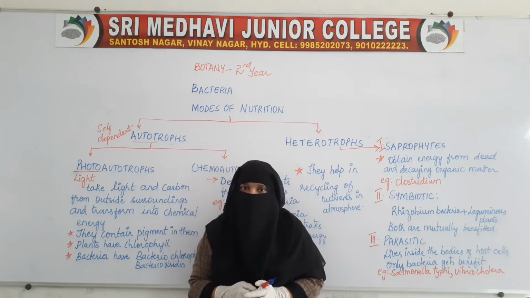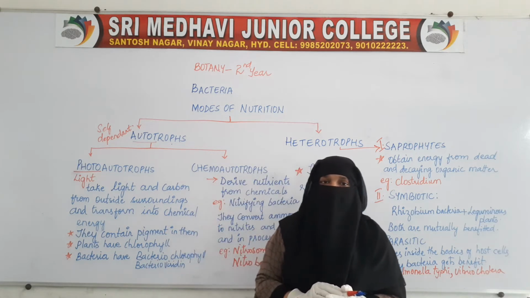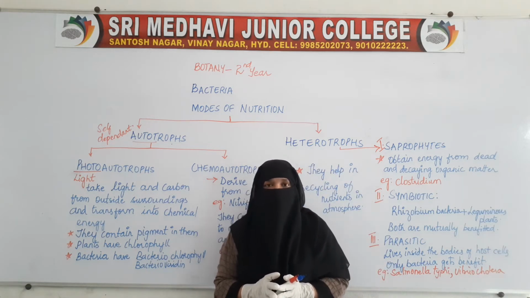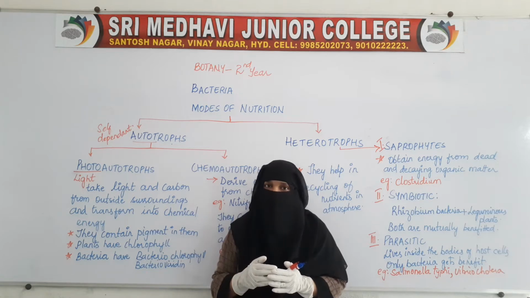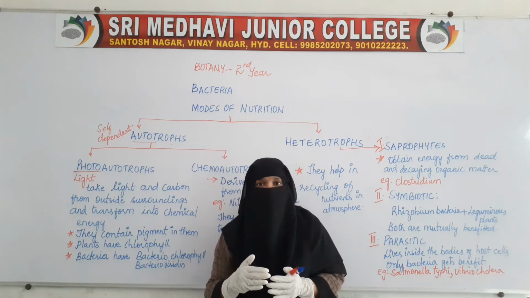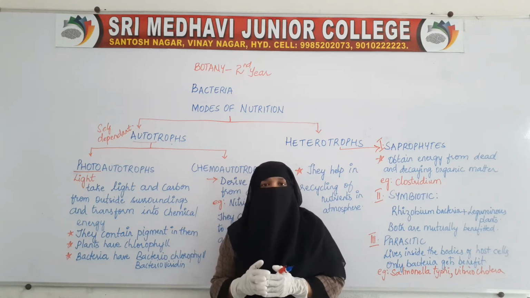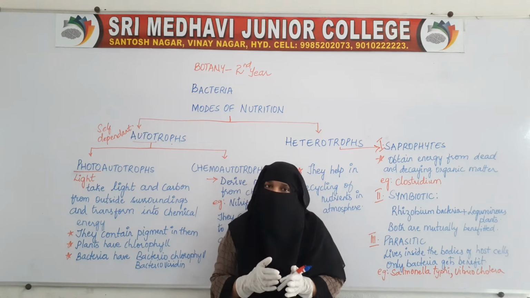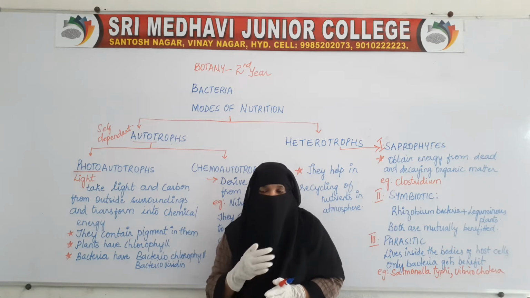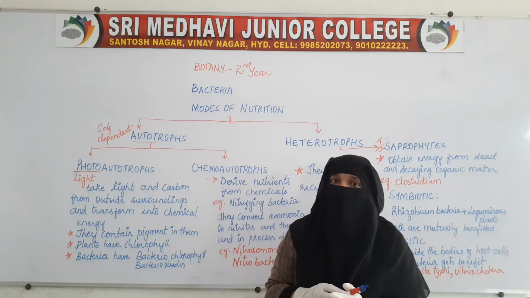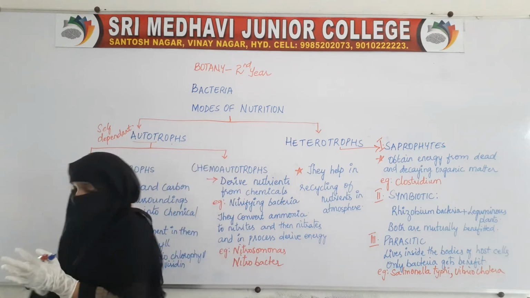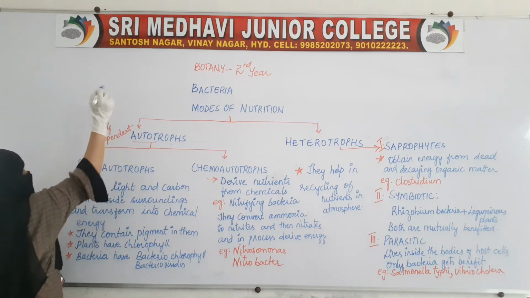Photosynthesis is a process in which organisms or plants take sunlight and carbon dioxide from the atmosphere, and convert that carbon dioxide and light energy into chemical energy. That is, they convert them into food material, and along with that food material it releases oxygen. So now I will write the equation of photosynthesis.